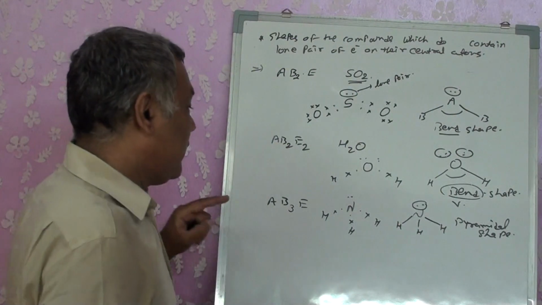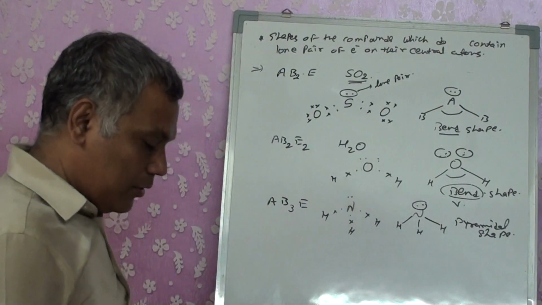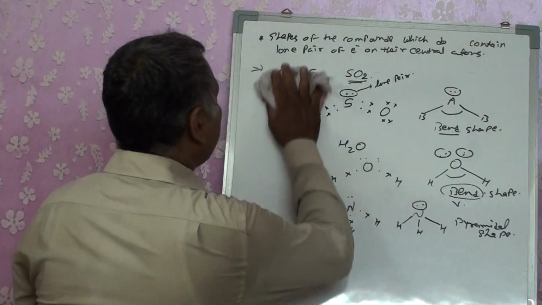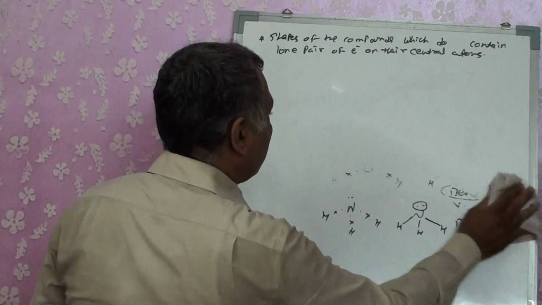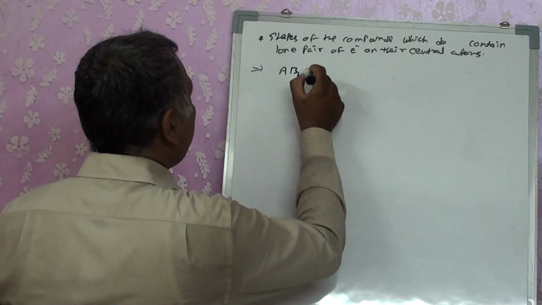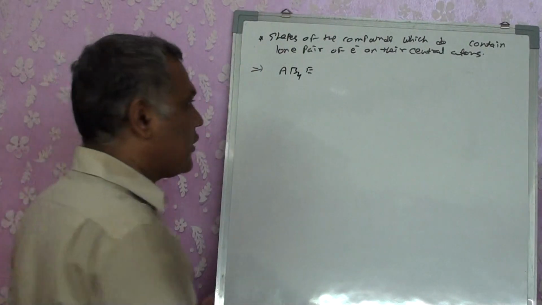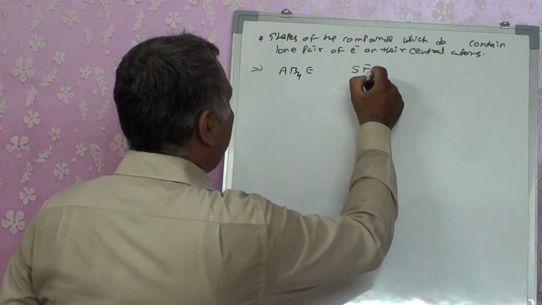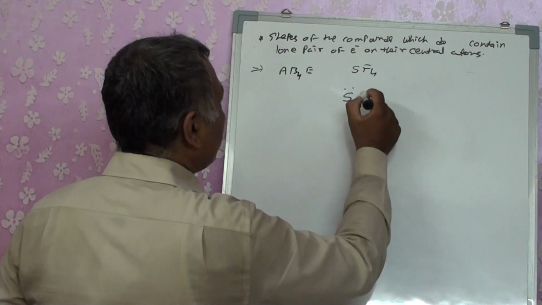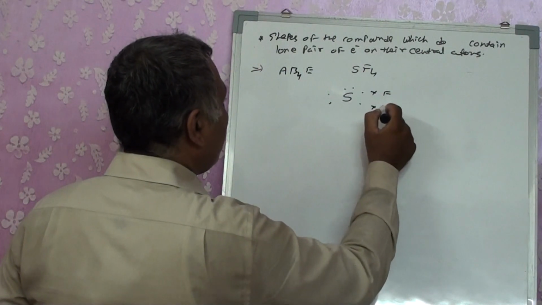Okay, let's take another example, an AB4E molecule. Now the question arises, which compound will be such an example? SF4. Sulfur has 6 electrons in its outermost orbit, 4 are shared with 4 fluorine.